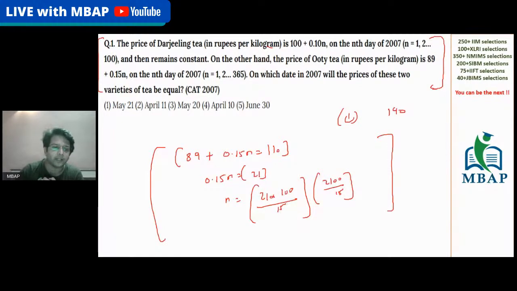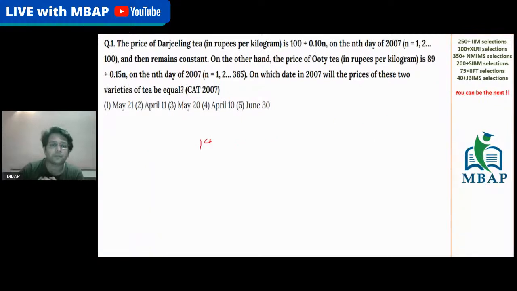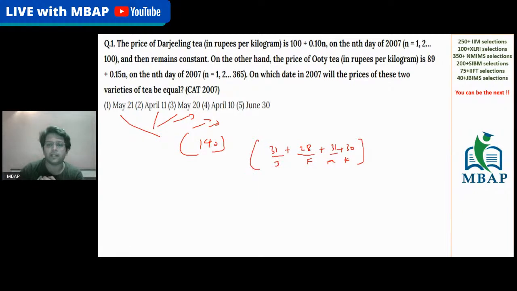Tell me, 148th day. 148th day belongs to which day? 2007 is a non-leap year. So January will have 31 days, 28 days in Feb, 31 days in March, 30 days in April. So Jan, Feb, March, April. If you add 31, 28, 31 and 30, the value will become 120. So till 30th of April, the value is 120. 20 days more. The answer is simply 20th of May.